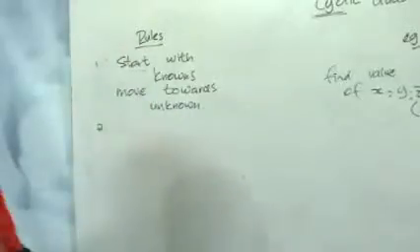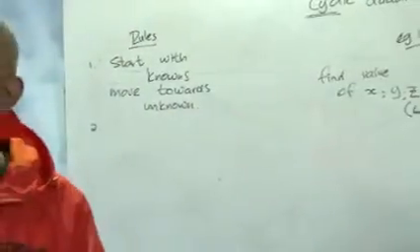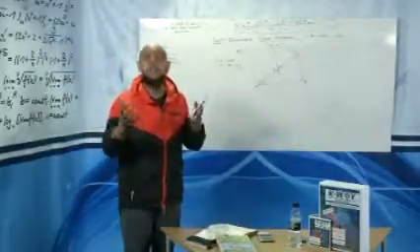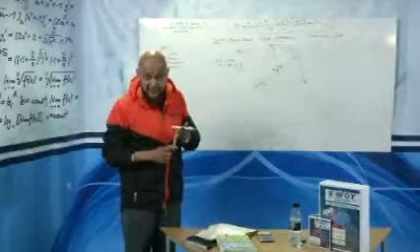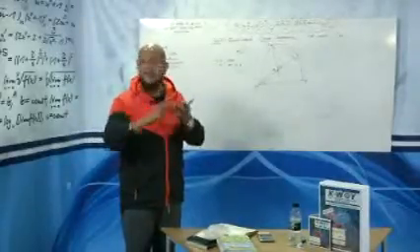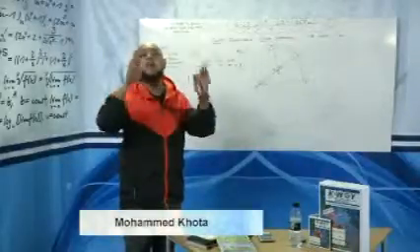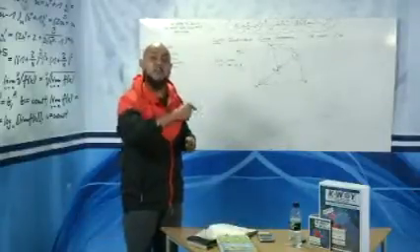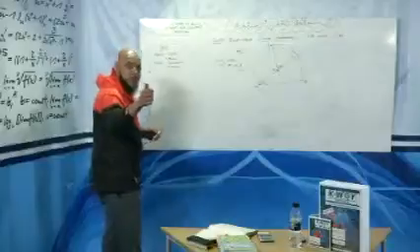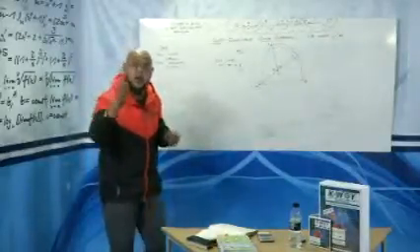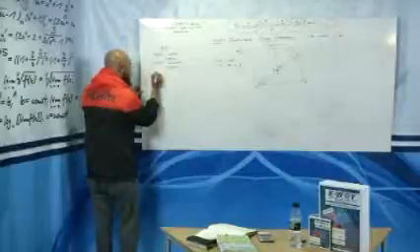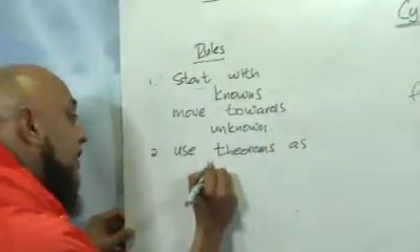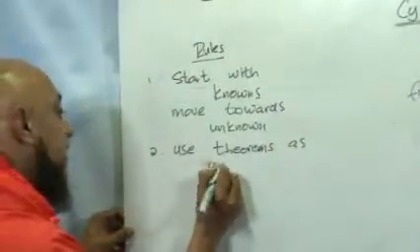Rule number 2. So rule number 1, you start with your knowns and you move towards your unknown. Now in real life, if you are on a journey and you wanted to start from Johannesburg going to Cape Town, you would need a vehicle. You can either go by bicycle, you can take a walk, you can take a train, you can take a plane. There are many ways to get to Cape Town. So you need a vehicle. And what is your vehicle in geometry? Your vehicle in geometry are your laws. Your vehicle in geometry are your theorems. So you use the theorems as your vehicle.